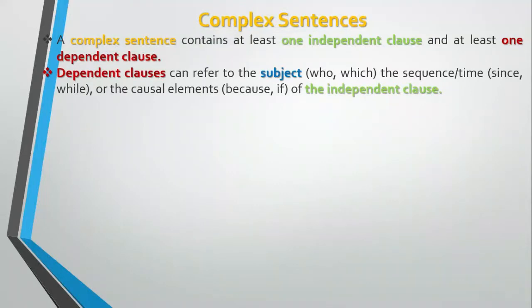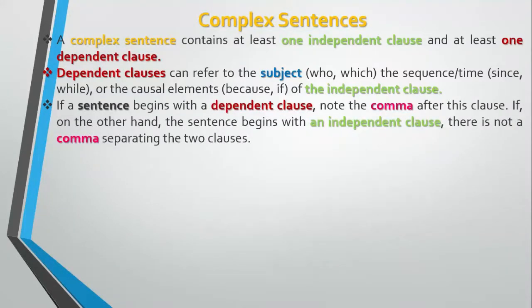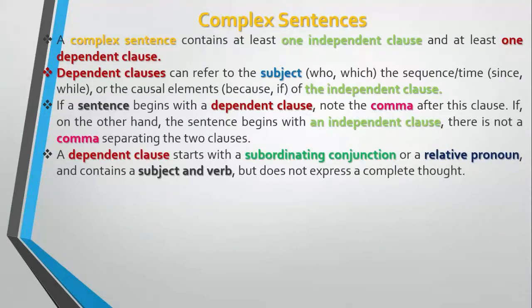Dependent clause can refer to the subject, who, which, the sequence, time, since, while, or the causal elements because if of the independent clause. If a sentence begins with a dependent clause, note the comma after the clause. If, on the other hand, the sentence begins with an independent clause, there is not a comma separating the two clauses. A dependent clause starts with a subordinating conjunction or a relative pronoun and contains a subject and verb but does not express a complete thought.